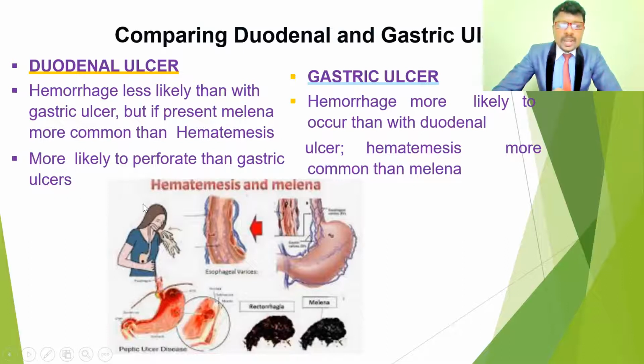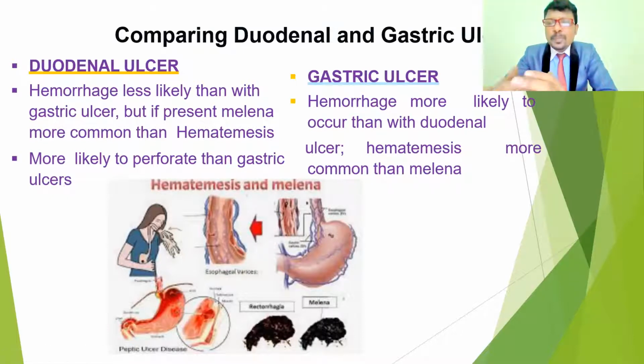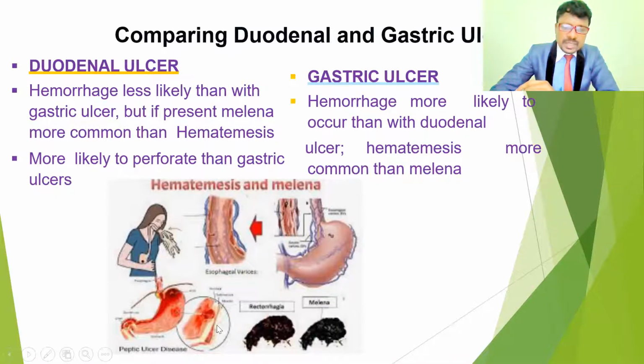Duodenal ulcers are more likely to perforate than gastric ulcers. So duodenal ulcers cause more damage, with more piercing into the tissues. If you see here, these are more perforated, and more damage is seen in duodenal ulcers.